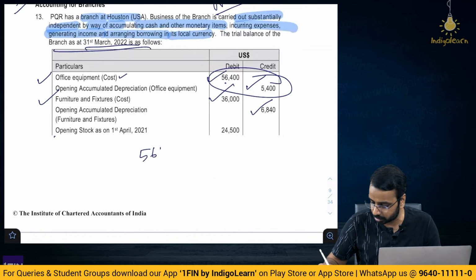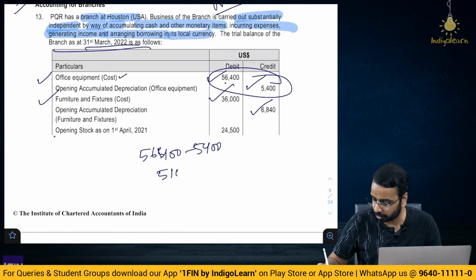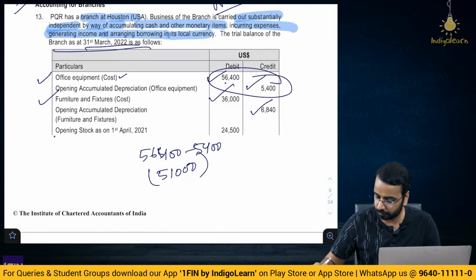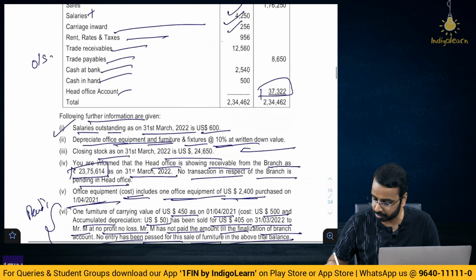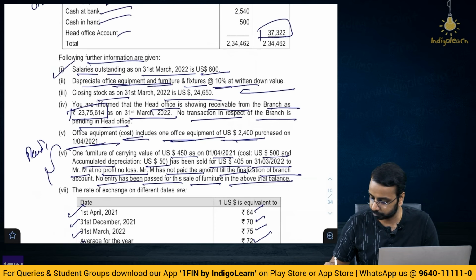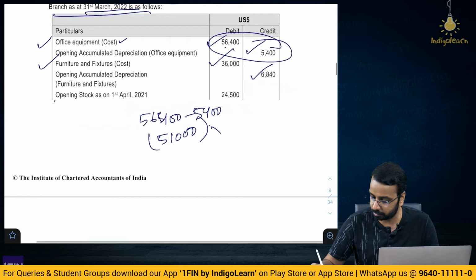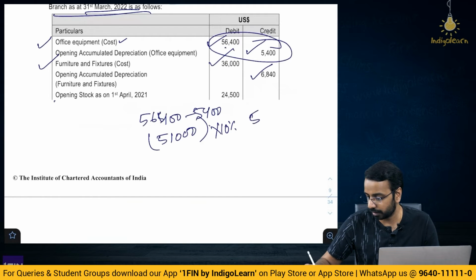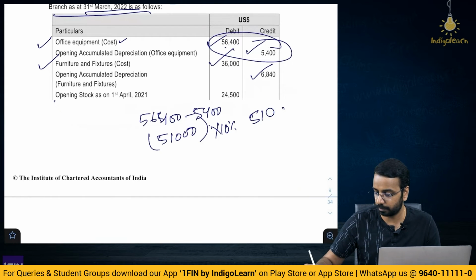So, what you will do is 56,400 minus 5,400, which is 51,000. On this office equipment you will provide depreciation at 10%. So, 51,000 into 10%, you have 5,100, right?